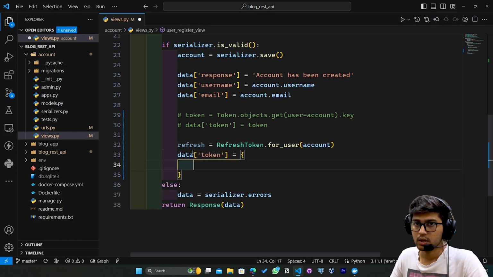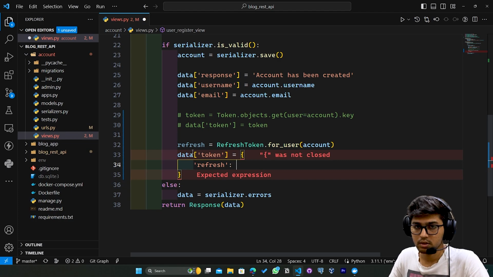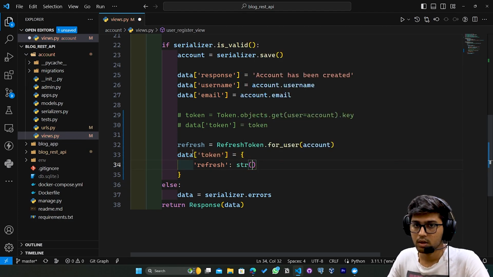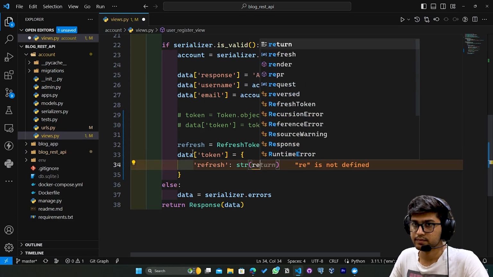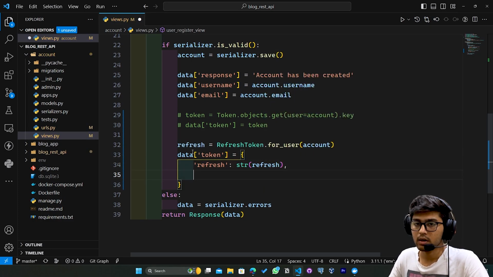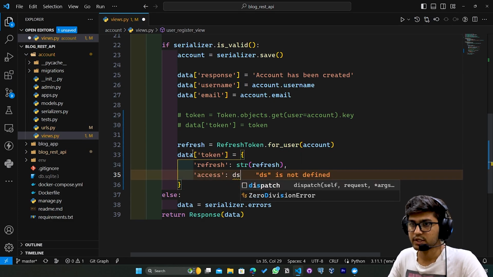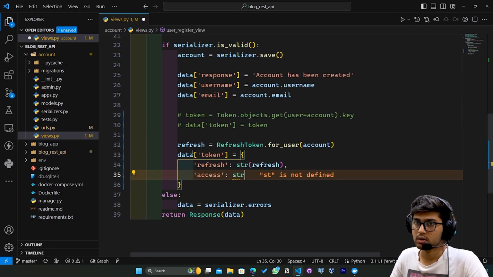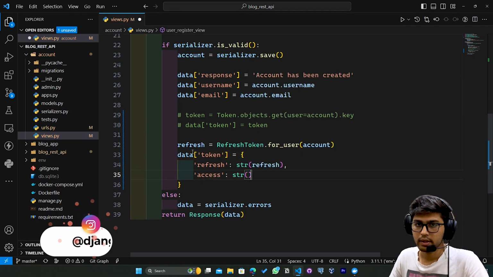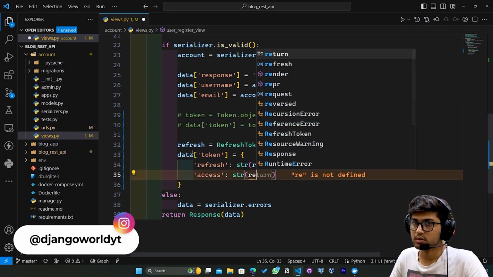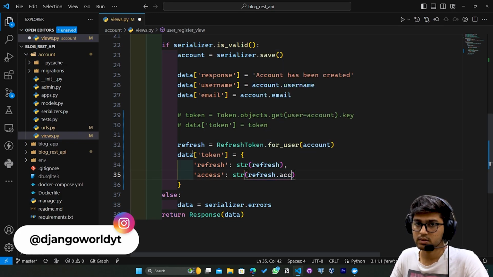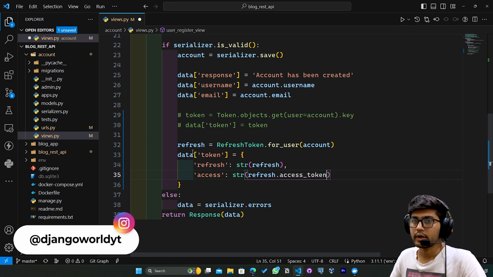Now here I can say refresh, and I'll pass str(refresh), comma, access, str(refresh.access_token).